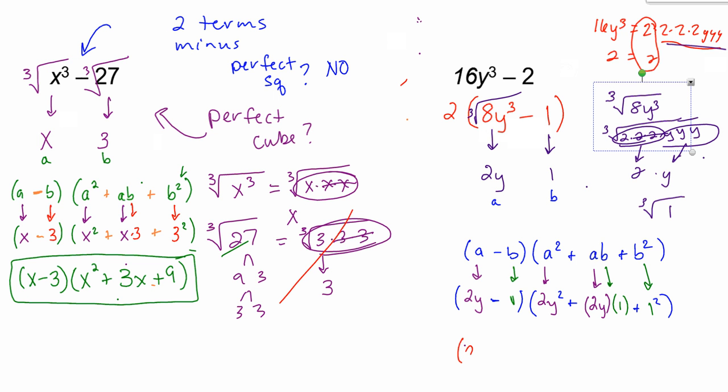would be 2y minus 1, parentheses, wait a minute. A is 2y, it's the whole thing, and it says it's squared right here. So technically, it should be the 2 and the y, right? A is 2y. So the 2 should be squared, 4, and then y should be squared, so y squared. Plus 2y times 1, that's just 2y, plus 1 squared, which is 1. Okay, is that my final answer?